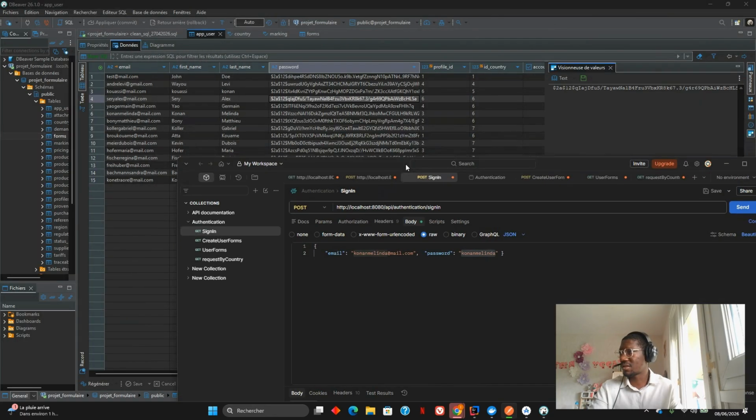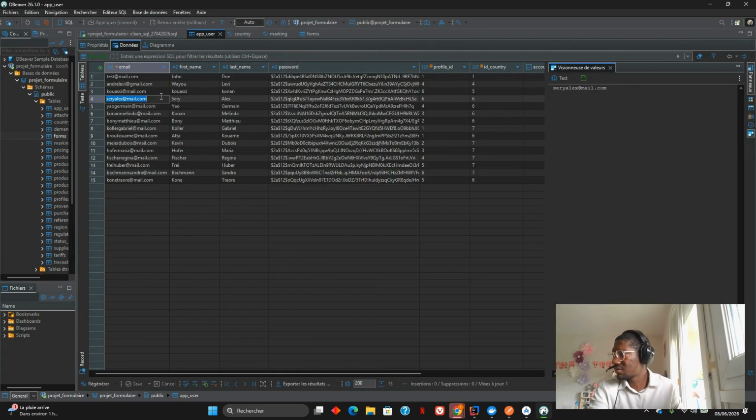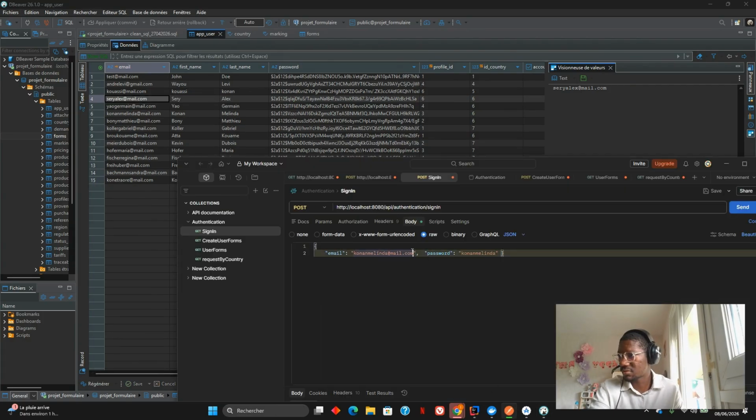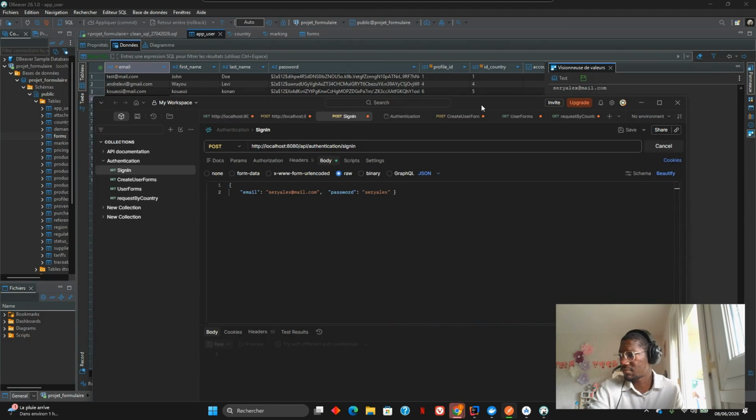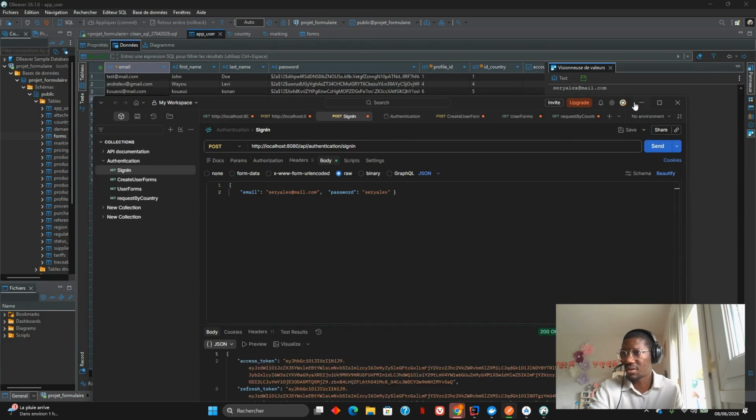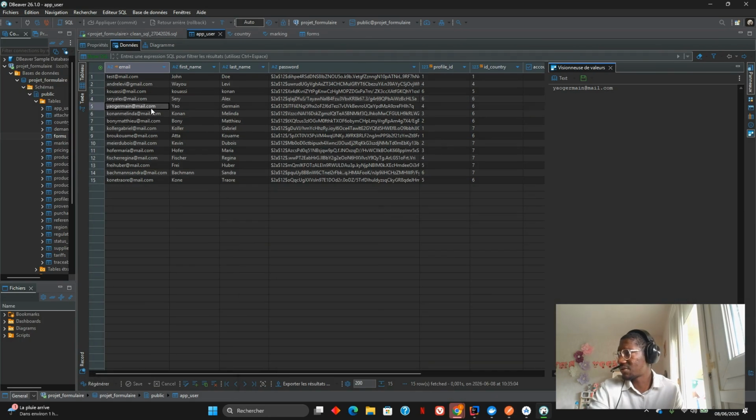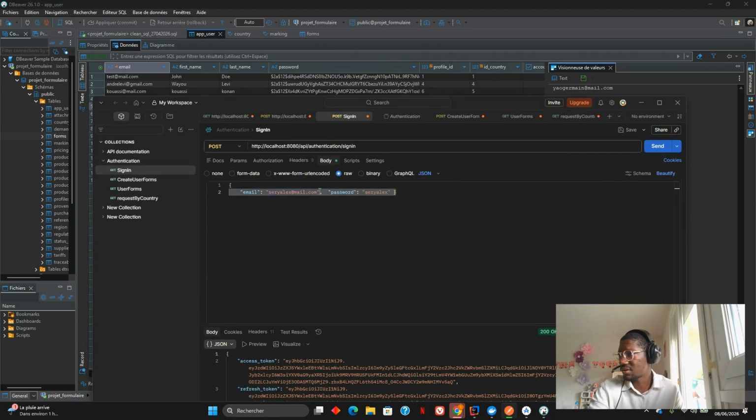and we will see if I can connect to our application. Let's take this one. For each user, I take the first name and last name as password. Of course, in the real world, your password should not be like that. Let's send. It's working perfect.